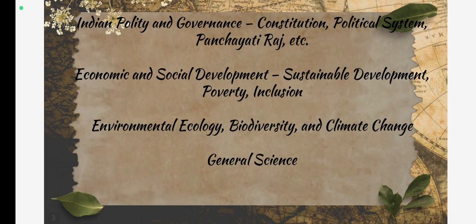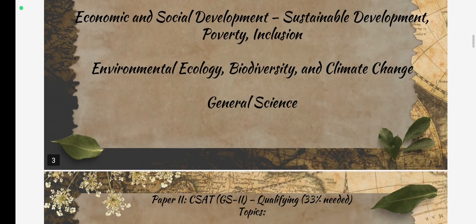Fourth one you have to do is Indian polity and governance, in which you have to cover the constitution, political system, panchayati raj, etc. Then you have to cover economic and social development, that is sustainable development, poverty, inclusion, etc. In fifth you have to learn about environment, ecology, biodiversity and climate change. And last you have to cover general science.